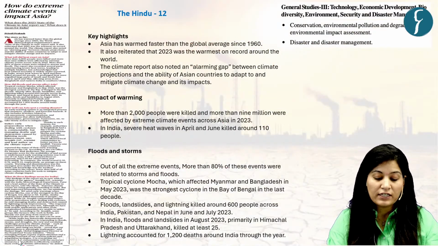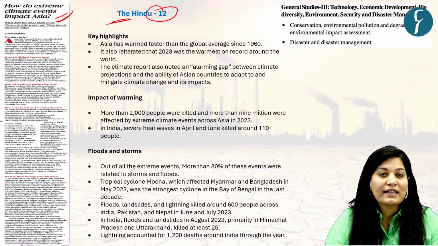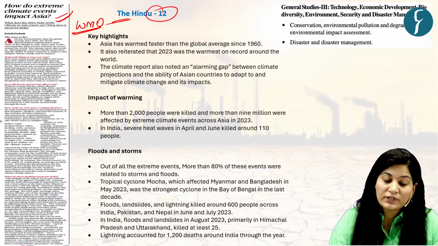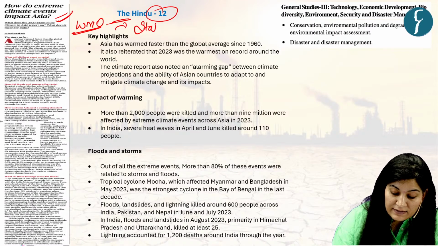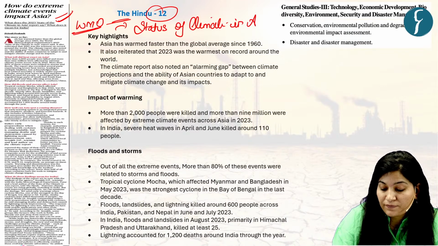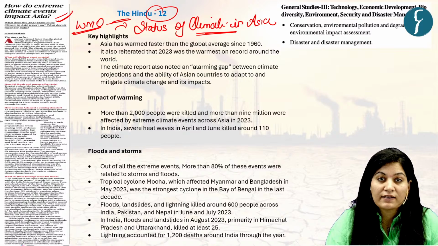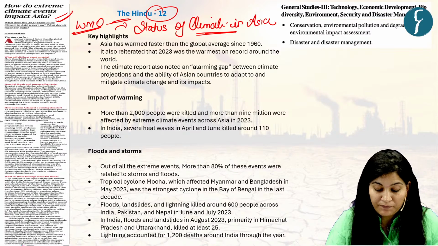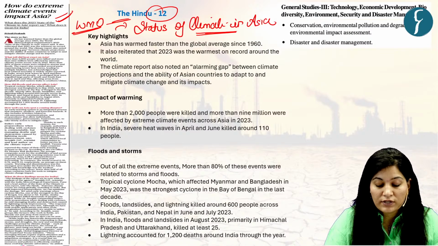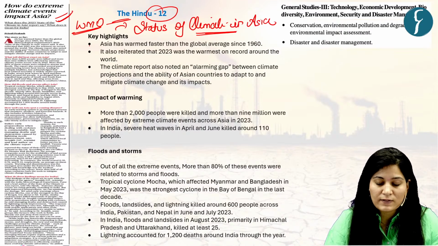which is based on this article which appeared on page 12 in The Hindu newspaper. This article's context is that the World Meteorological Organization in 2023 came up with a report titled Status of Climate in Asia. So here we will see facts provided by this report, which you can use in your answer writing to enrich its quality. If any question comes around global climate, extreme climate events, you can quote these facts in your answer.